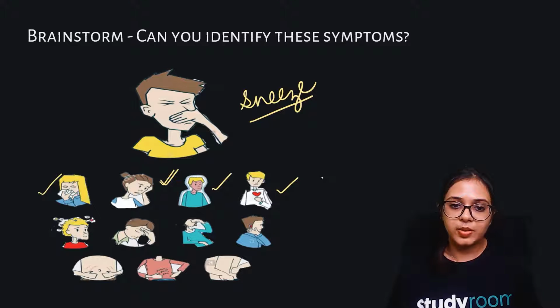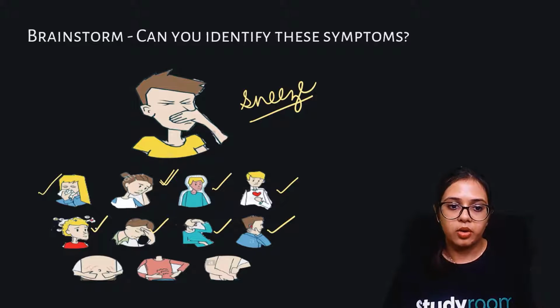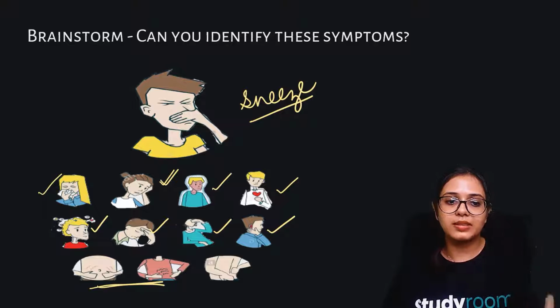Okay. Similarly, this may indicate an ear pain, an ear disease, again a headache, again a headache. This may be due to a headache, or this may be due to some overthinking, some mental stress that is going on. All right, these two may indicate a stomach problem.